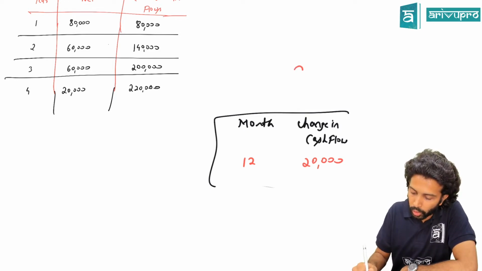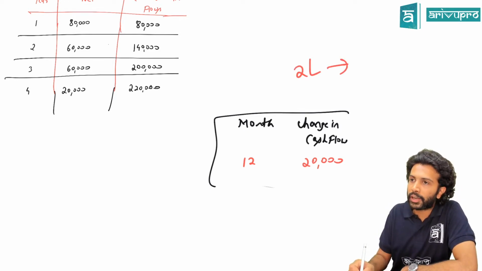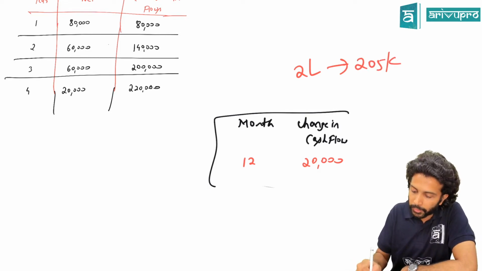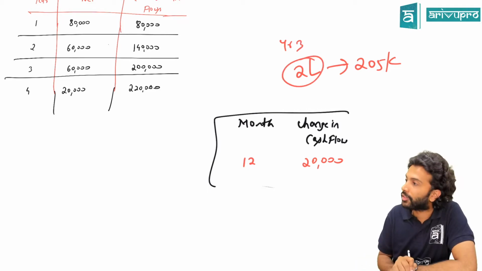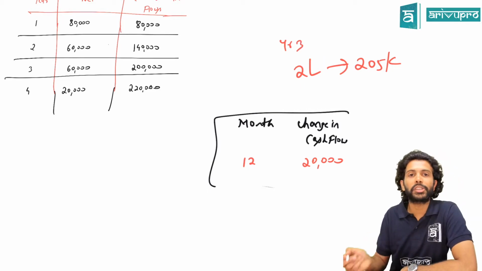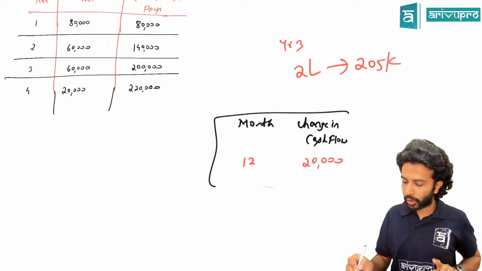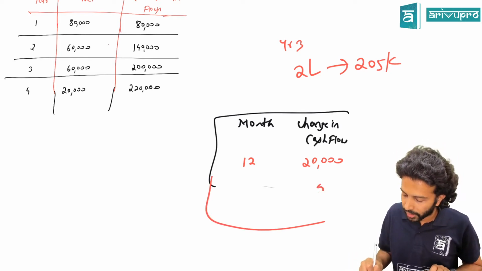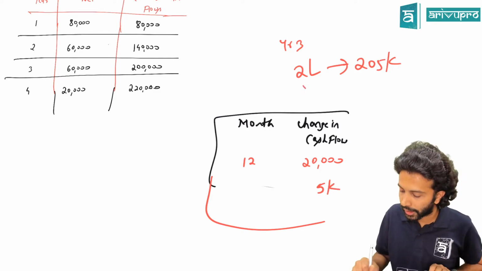So now you want to go from 2 lakh. Do you want to go from 2 lakh to 2 lakh 20,000, or from 2 lakh to 2 lakh 5,000? By year 3 you earned 2 lakh rupees. You want to know by which year you will recover 2 lakh 5,000. What is this 2 lakh 5,000? Your outflow. That means the change you are looking at is 5,000. Correct or no? 2 lakh to 2 lakh 5,000.